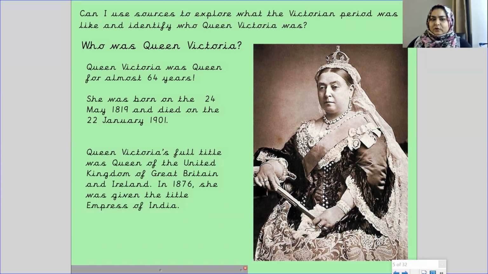Queen Victoria's full title was Queen of the United Kingdom of Great Britain and Ireland. In 1876, she was given the title Empress of India. So this is Queen Victoria, and she ruled for 64 years.